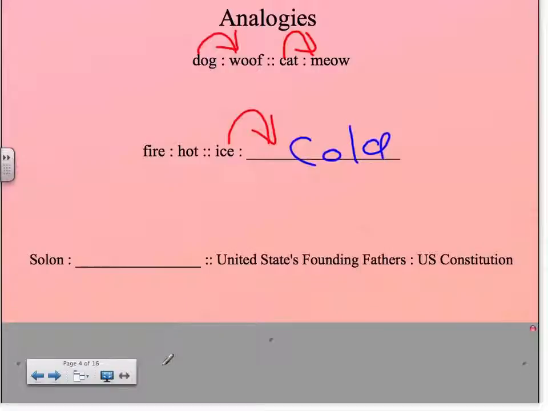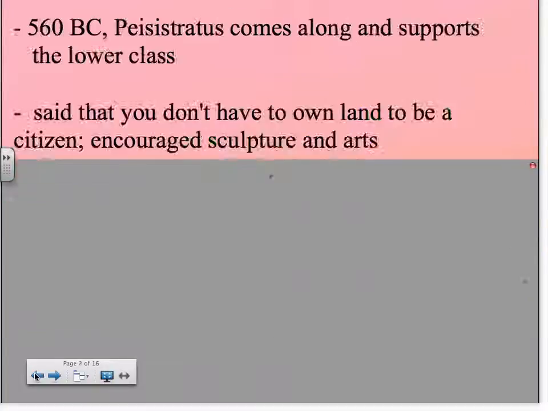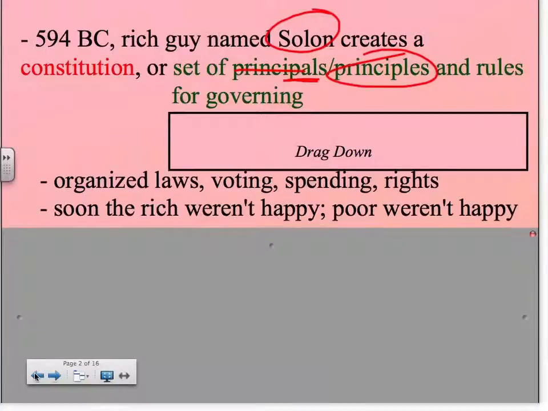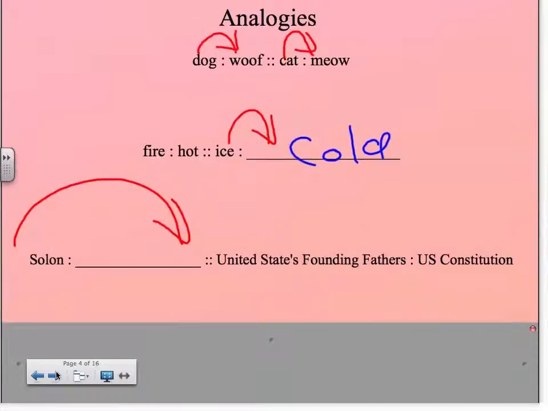Going along, Solon is to blank as the United States founding fathers are to the U.S. Constitution. So again, you're going to figure out what relationship these two things have, and you're going to apply that same relationship over here to these two things. So the United States founding fathers created a U.S. Constitution, and Solon created a constitution as well. So again, in the blank, I'm going to write Constitution. Very good, moving on.